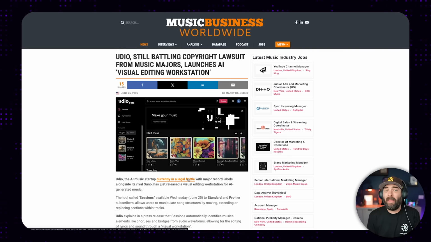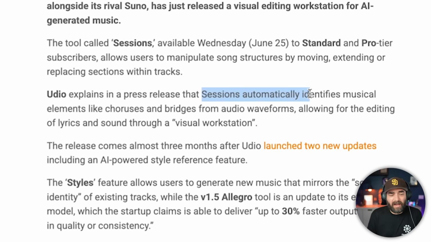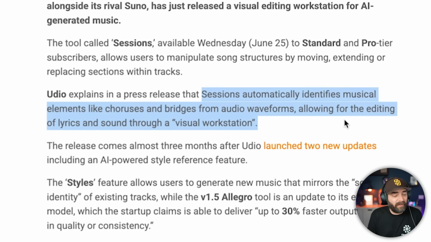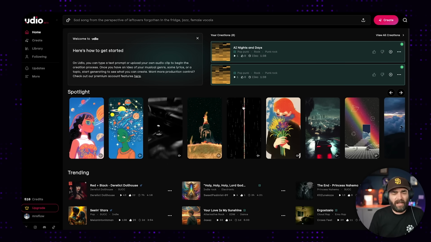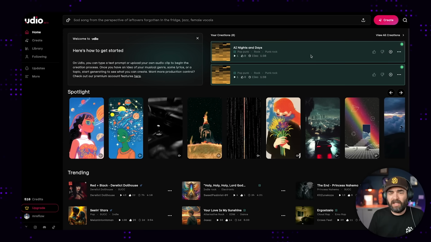The company Udio this week that helps you generate music with AI rolled out some new features in a new tool called Sessions. Sessions automatically identifies musical elements like choruses and bridges from audio waveforms, allowing for the editing of lyrics and sound through a visual workstation. Now, I will say that this Sessions feature isn't super intuitive, like it doesn't immediately pop out at me on how to actually use it, but I do have some songs I generated previously.